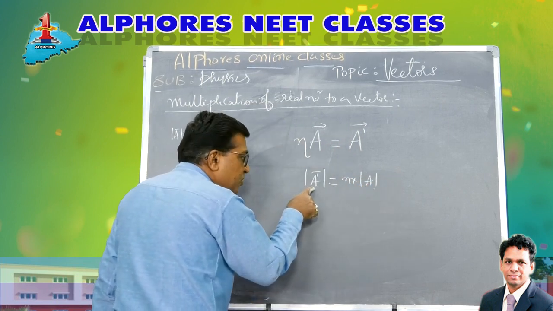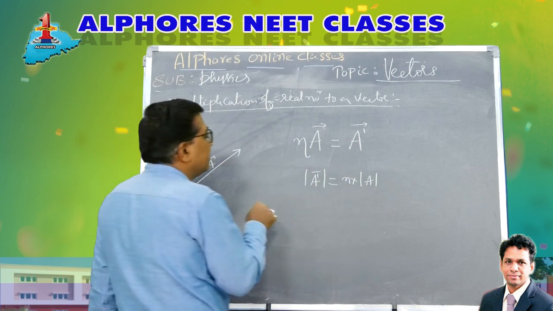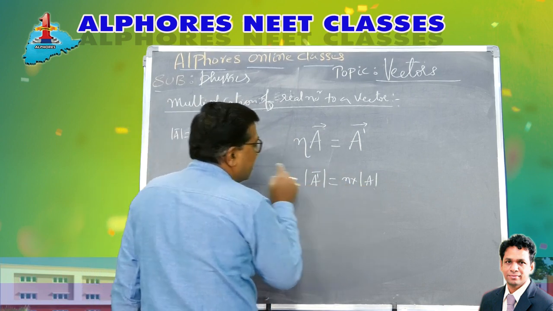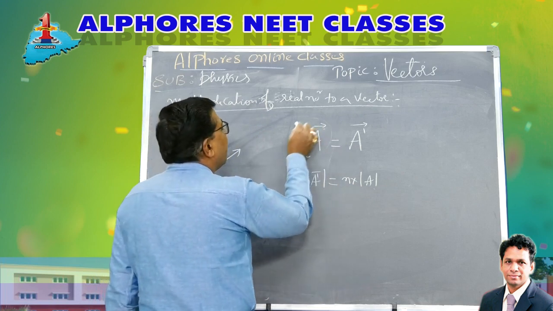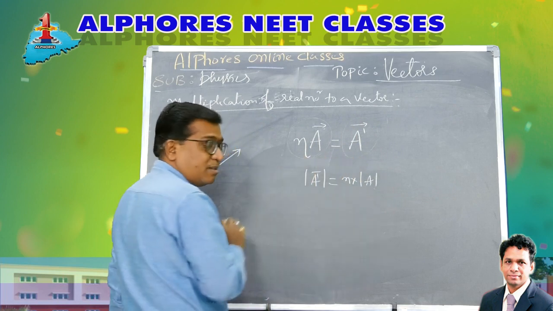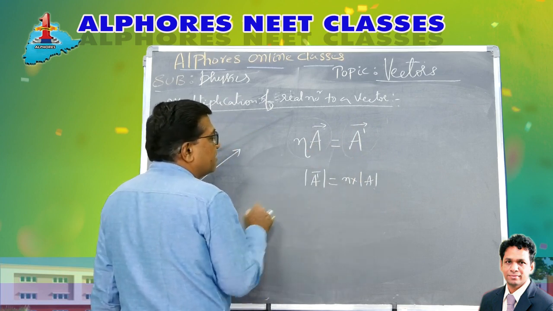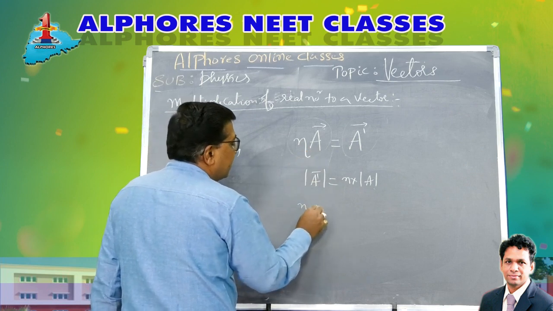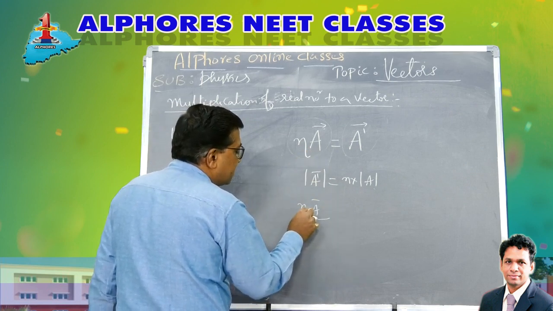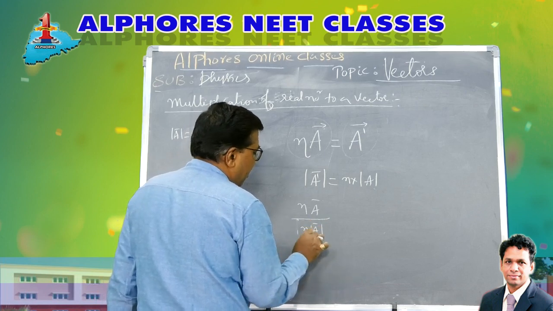So the magnitude becomes n times, but the direction remains the same, because the unit vector of this one and the unit vector of this one remain the same. If I take the unit vector of n a bar, it is n a bar by mod of n a bar, which is n into mod a.